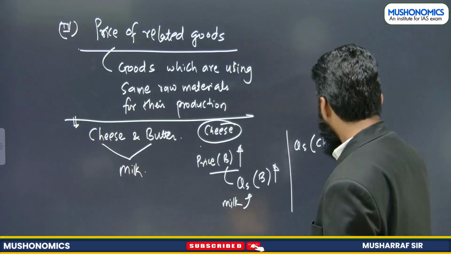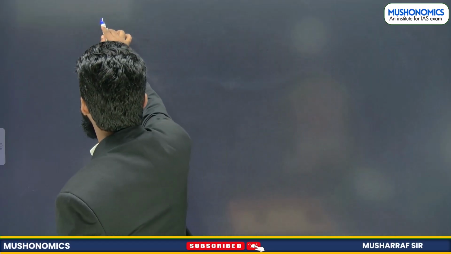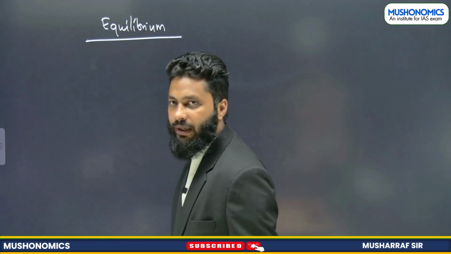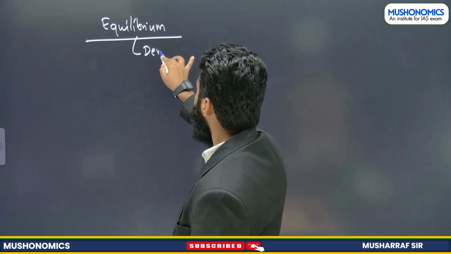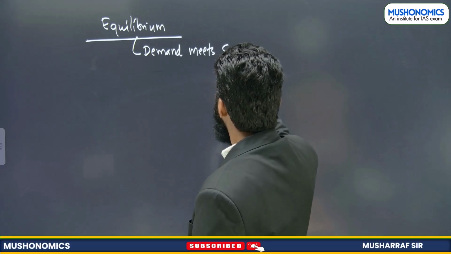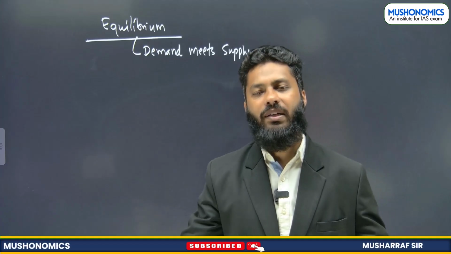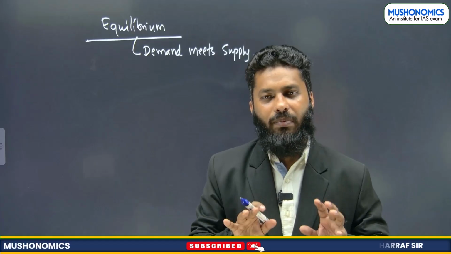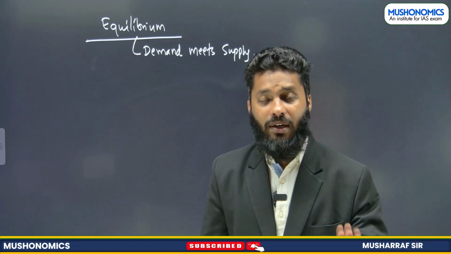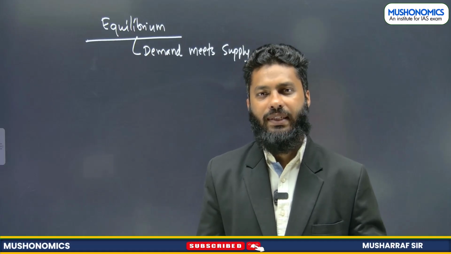Now let's understand one more concept related to equilibrium. First, what is equilibrium? Equilibrium is a point where demand meets supply. Now we have studied demand and supply in isolation. Now we will be studying demand and supply together, right? So equilibrium is a point where demand meets supply. That means there is no excess demand, no excess supply.